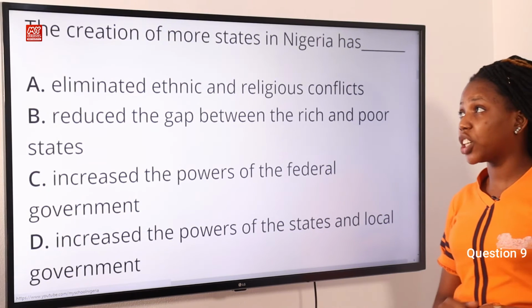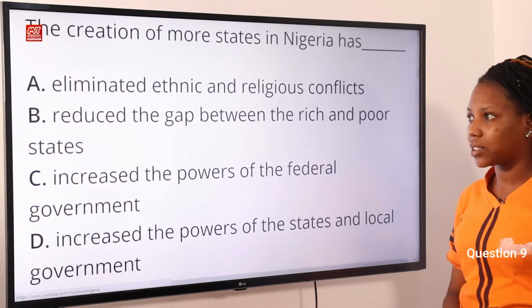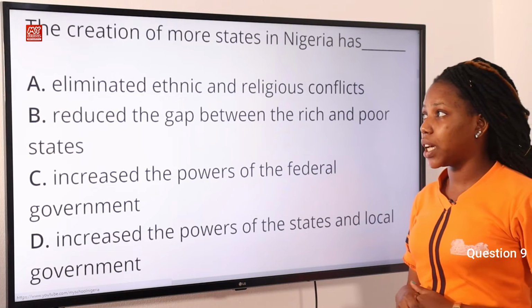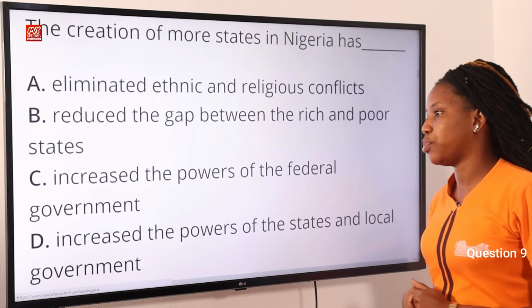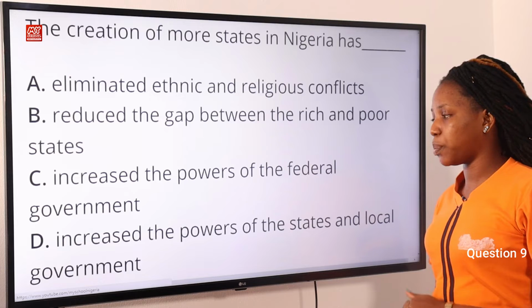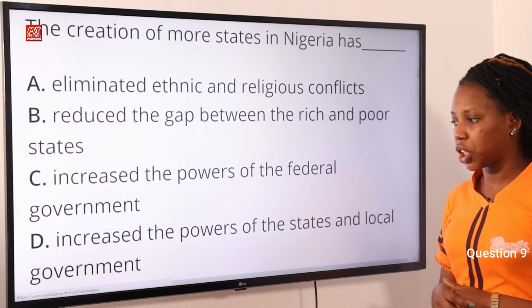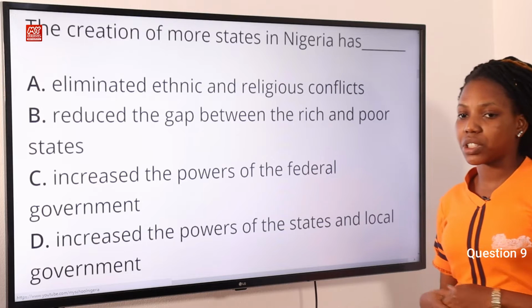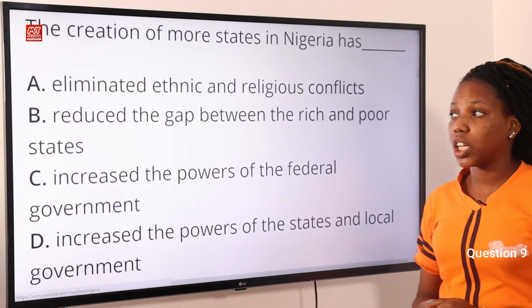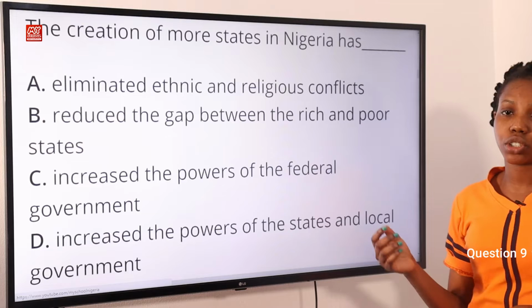Question 9. The creation of more states in Nigeria was dash. Option A, eliminated ethnic and religious conflicts. Option B, reduce the gap between the rich and poor states. Option C, increase the powers of the federal government. Option D, increase the powers of the state and local governments. The answer to this question is option A, eliminated ethnic and religious conflicts.